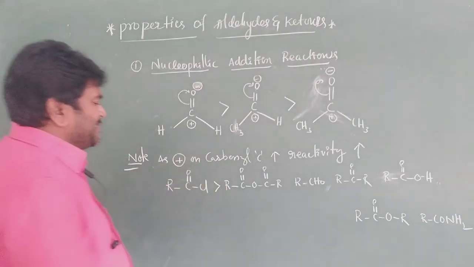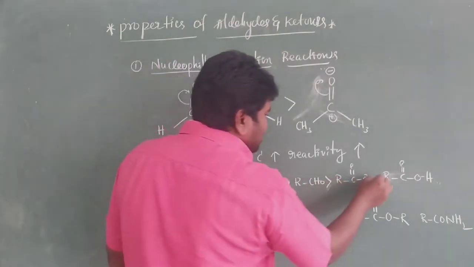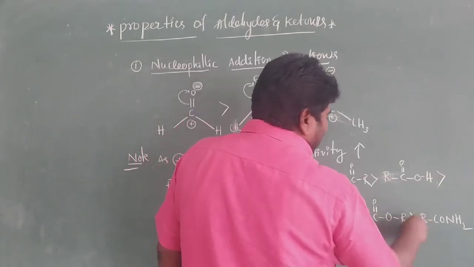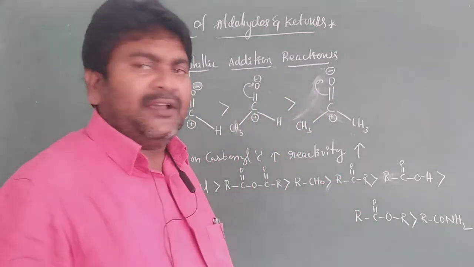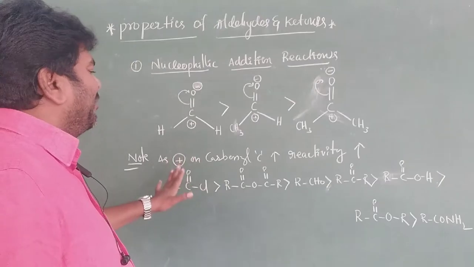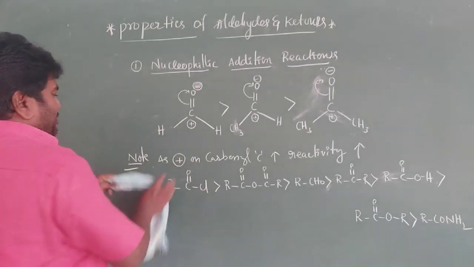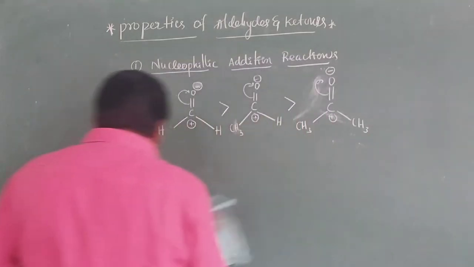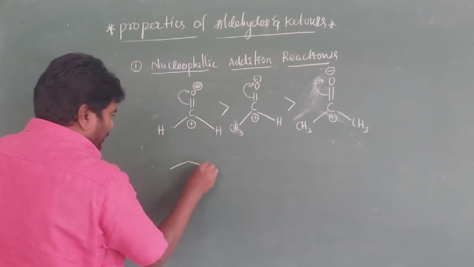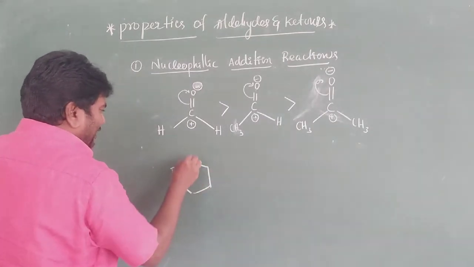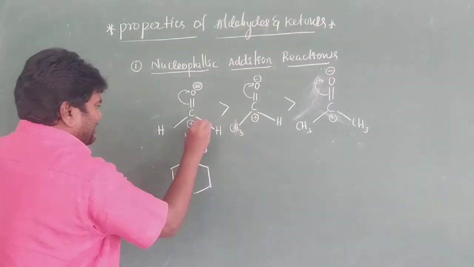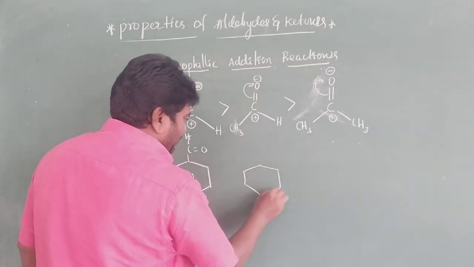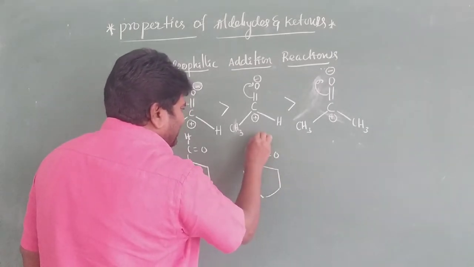Acid halides, acid anhydride, aldehydes, ketones, carboxylic acid, next one ester and amide. This is the order of reactivity of the following compounds. You people must remember this one. Next one, suppose we take one more example. It is C=O with H, it is benzaldehyde, an aromatic aldehyde. Next one, C=O with CH3.